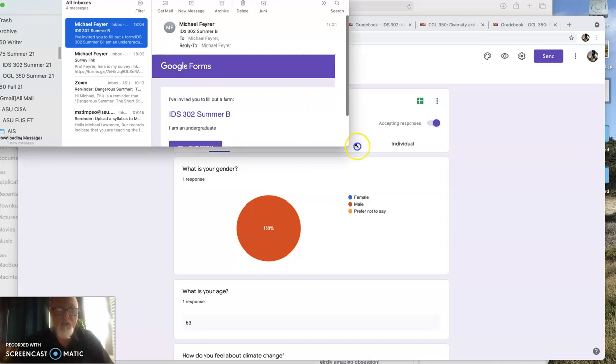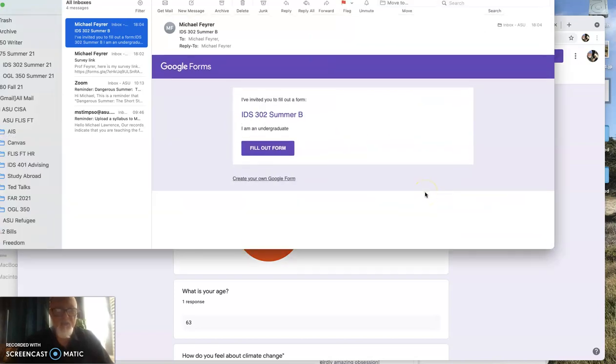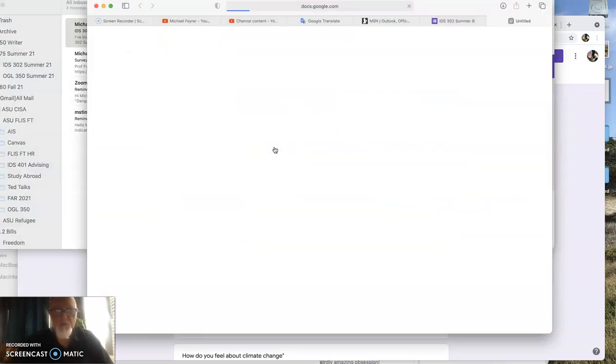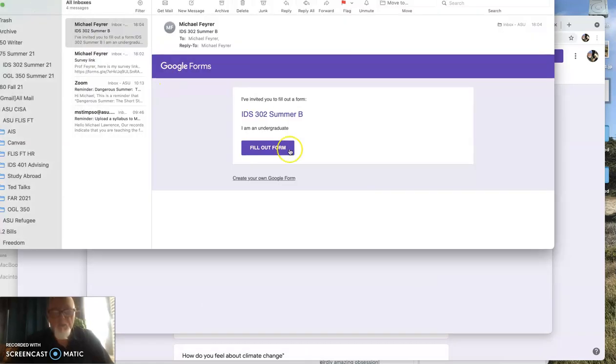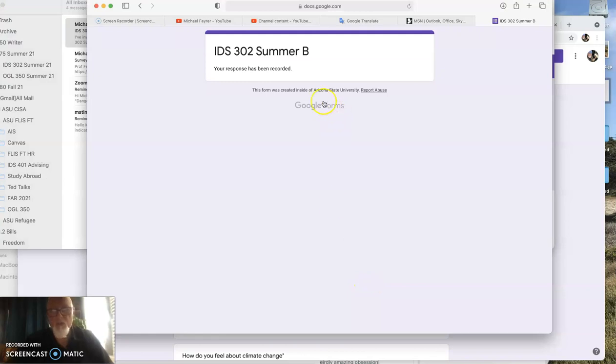See, I don't like this. I don't want to see this. This is not what I want to see. I'd rather see the link. I guess it doesn't matter, but you're going to post that link in the discussion board. You can send it to people. You can post it on social media. I think it's easier. It's up to you, but I don't want you to email it to me like this.